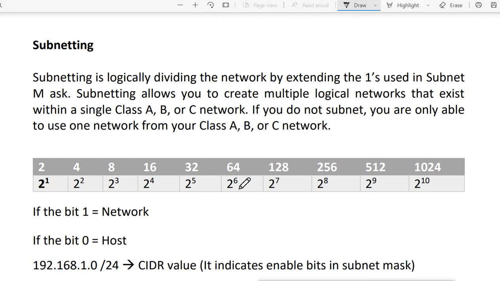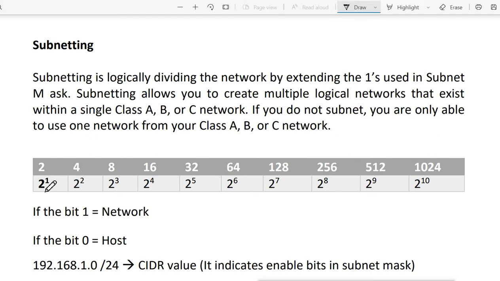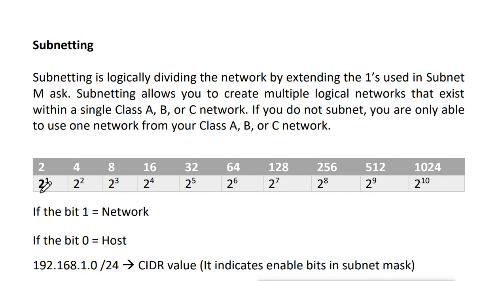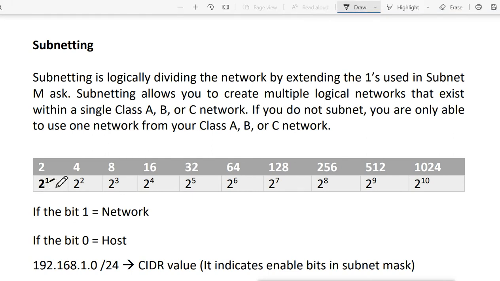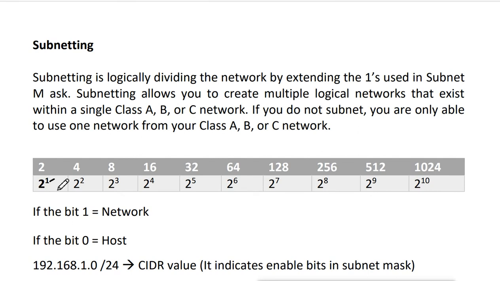The base 2 is because in binary we have only 2 numbers, so we always raise 2, and the exponent indicates the bits. Bits mean 0 or 1, off or on. If one bit is on, on means network, so we get 2 networks.